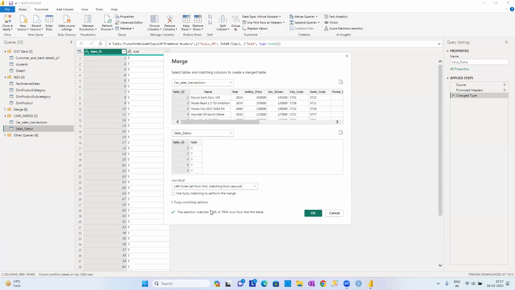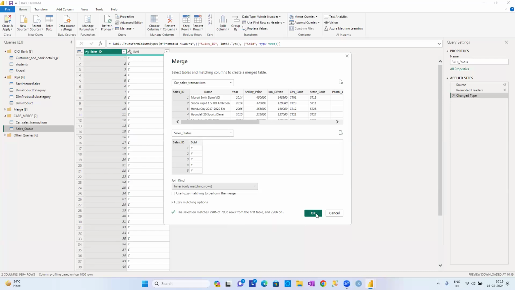So we can apply an inner join. You can apply an inner join, guys. See, perfectly it is showing you 7,906 records of 7,906 from the first table. From the second table also, it is 7,906 of 7,906. So totally there are 7,906 records, and every record is matching, guys. There is no need for left outer or right outer joins as of now. Why? Because it is perfectly one-to-one matching. Both tables have exactly 7,906, exactly matching, guys.